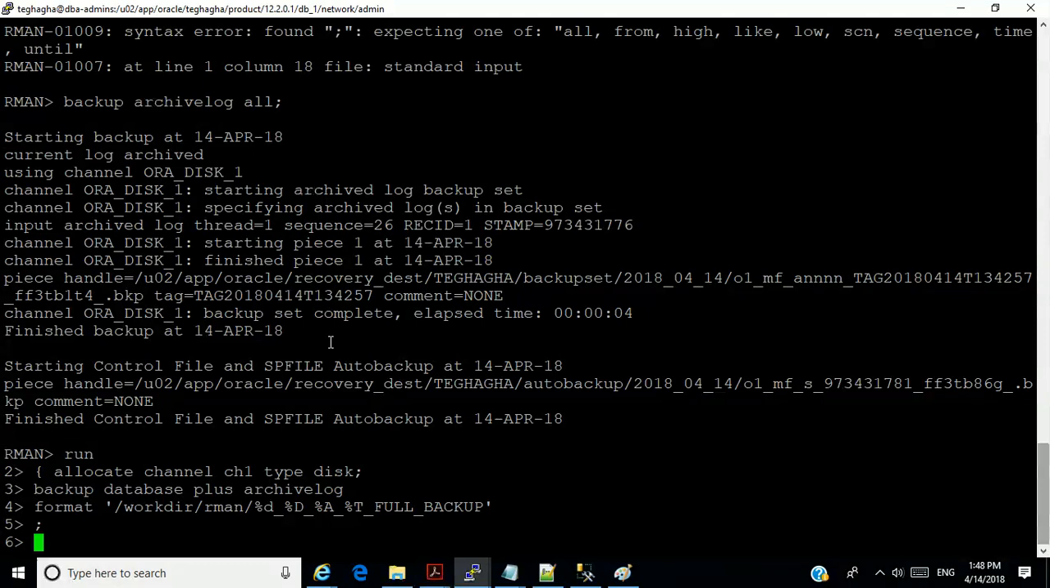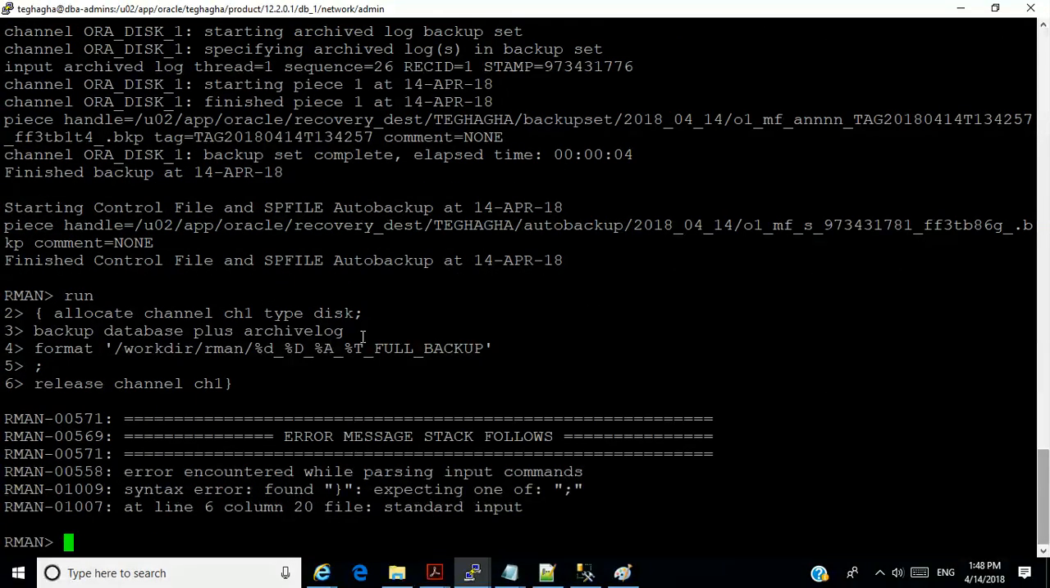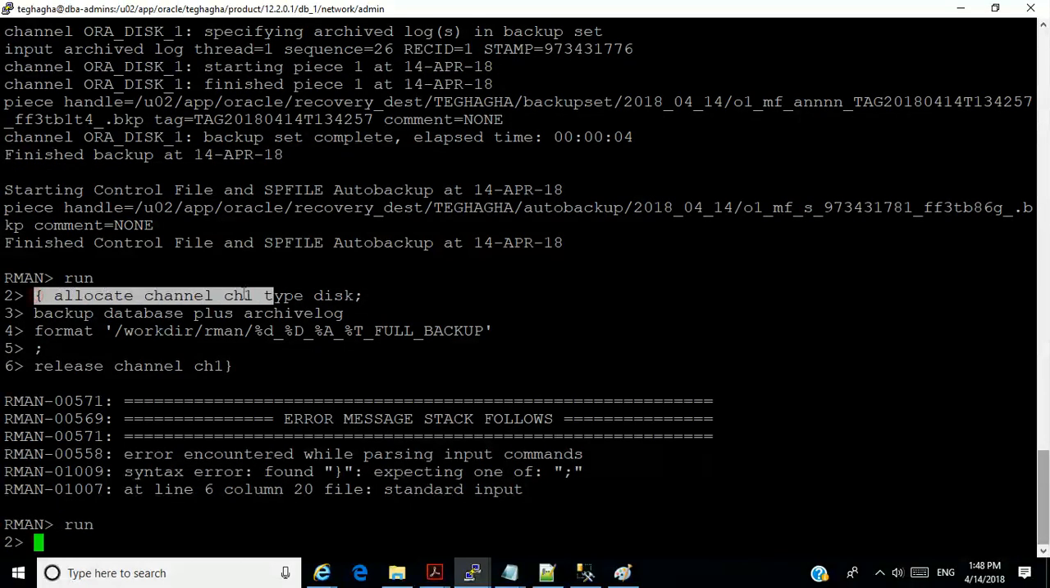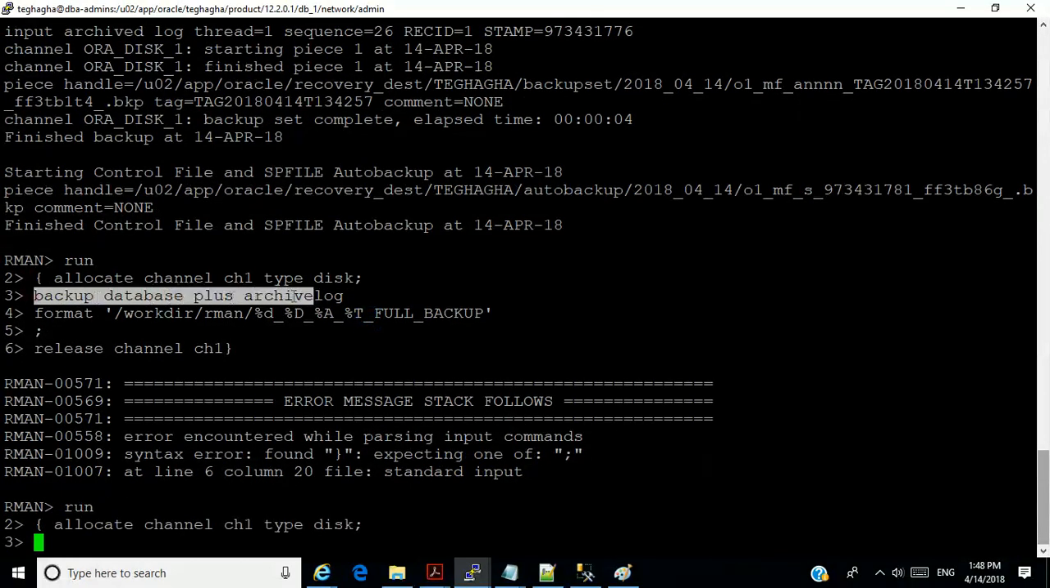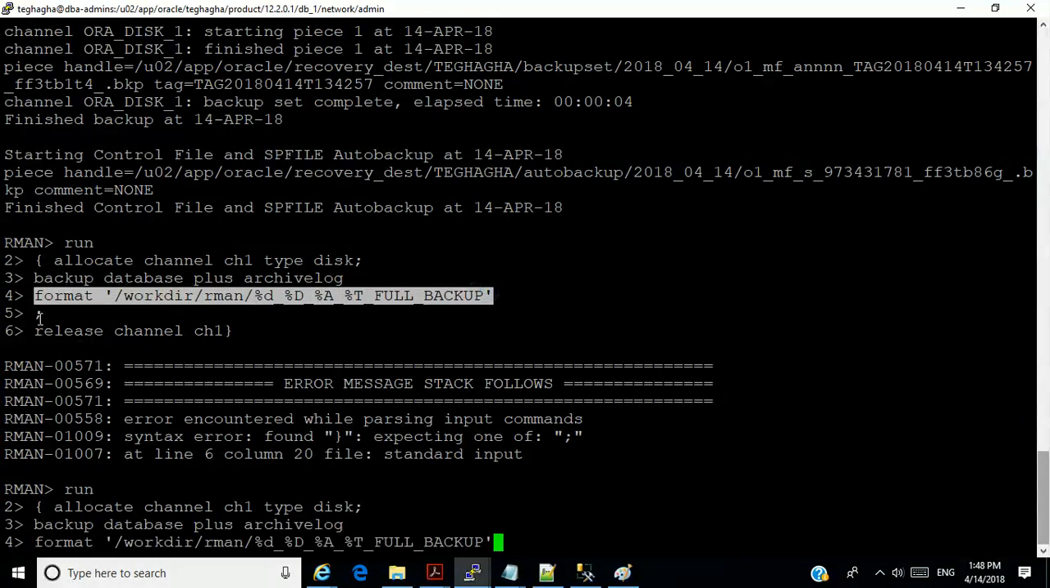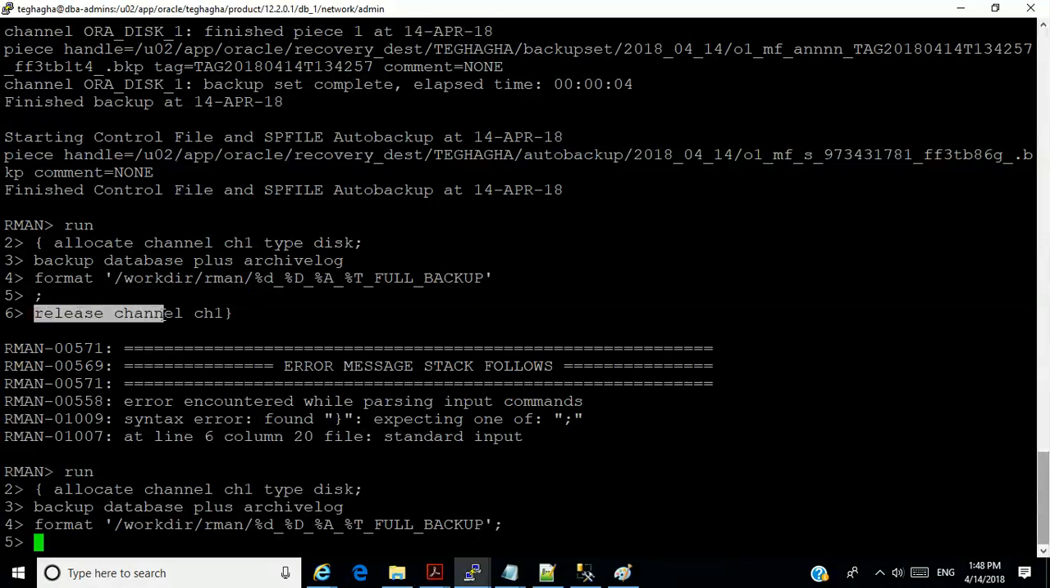Now I'll say release channel CH1. Okay. Now close the string. Where did I go wrong? Release channel. I didn't put the command sign. Normally, you just want to copy this somewhere in a file, so anytime you want to use it, because you're prone to make mistakes again and again.